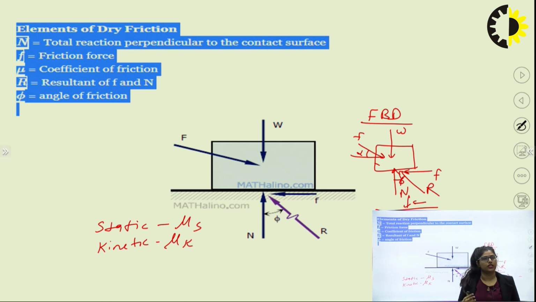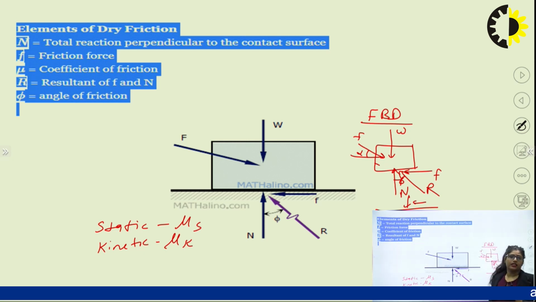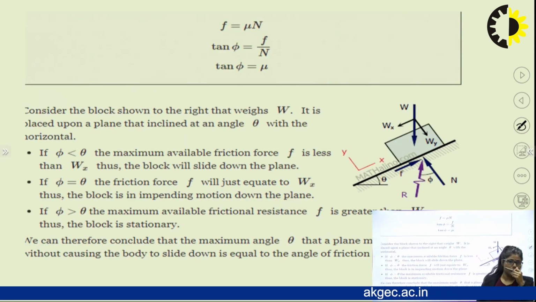One is the frictional force, another is the contact reaction component. So these are the basic keywords used in frictional force.